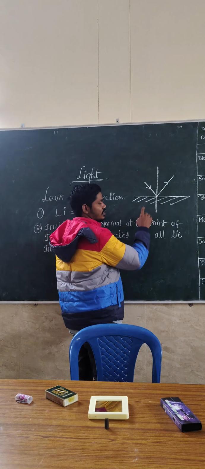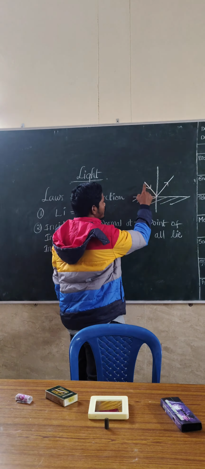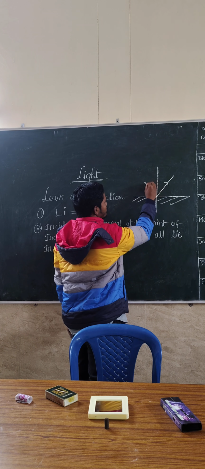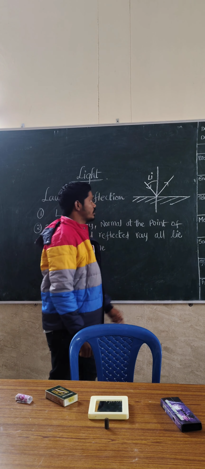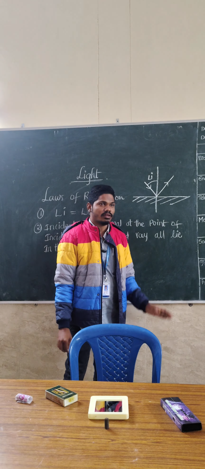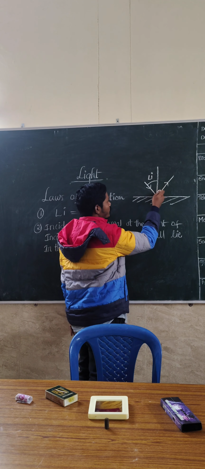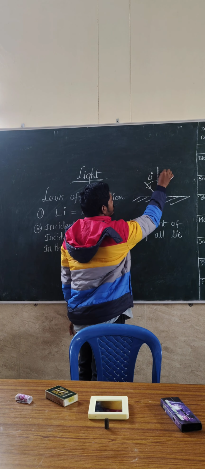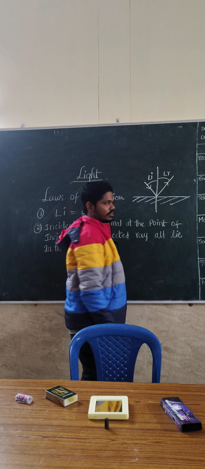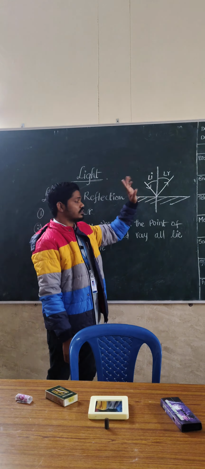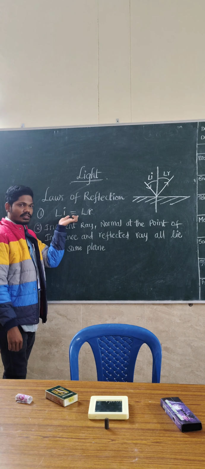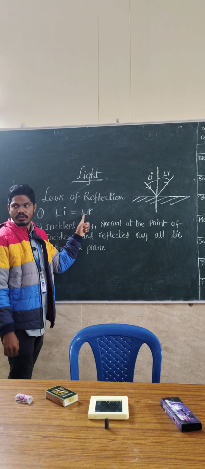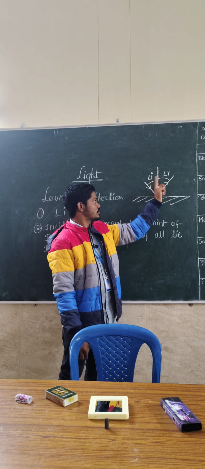Now, what is the angle of incidence? The angle between the incident ray and the normal ray is called the angle of incidence. Then what about the angle of reflection? The angle between the normal and the reflected ray is called the angle of reflection. The first law states that the angle of incidence is always equal to the angle of reflection. So these two angles are always equal to each other.